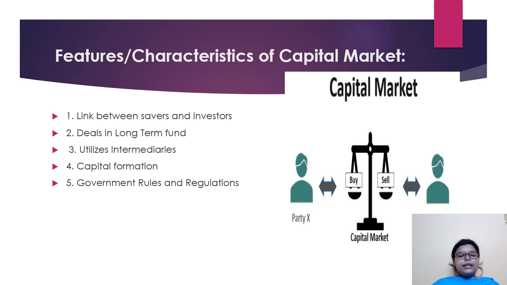So capital market makes use of the brokers, the underwriters or the depositors, etc. These intermediaries act as working organs of capital market and are a very important element of capital market. Next one is capital formation. The capital market provides incentives to savers in the form of interest or dividend, right? That means if I'm investing some money in the company, I am going to get some kind of interest from it, or else some kind of dividend from it, right?